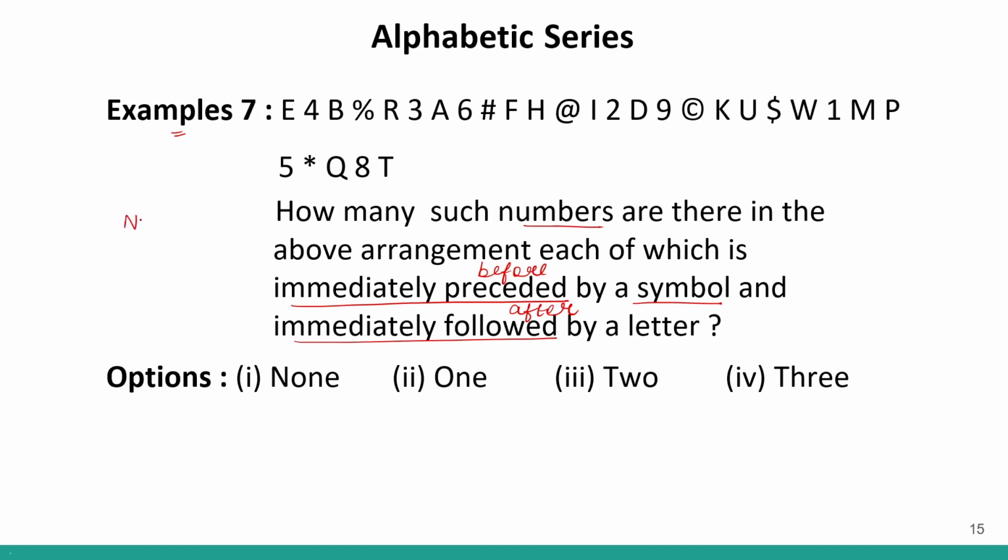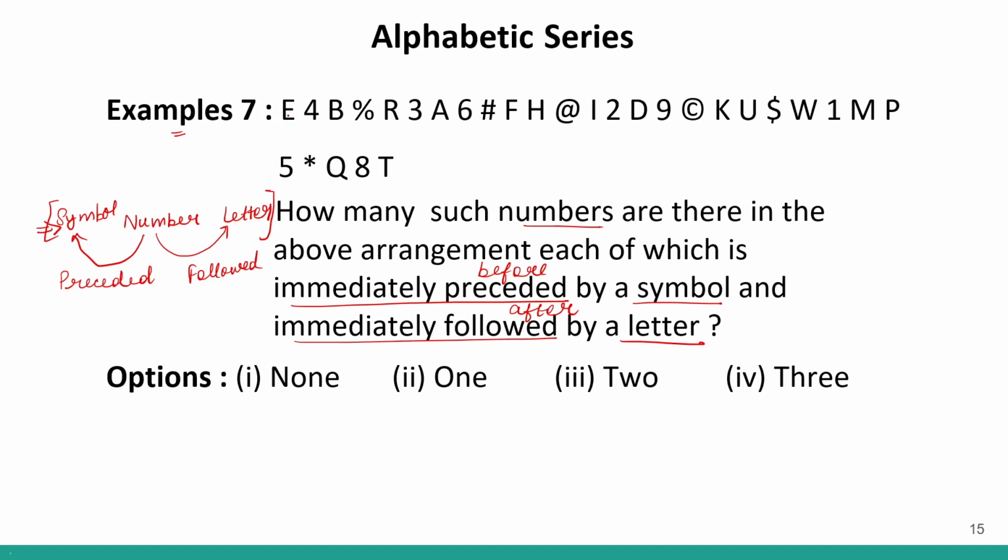So basically we should have a number. It should be preceded by a symbol and it should be succeeded or followed by a letter or alphabet. So we have to find this combination of a symbol, number and letter coming together. So whenever you get a question like this, I told you in the previous lecture that we start by looking at the first element. So we will start looking at the symbol.